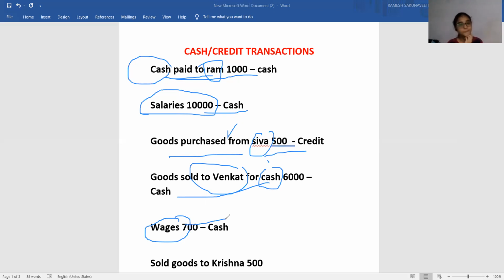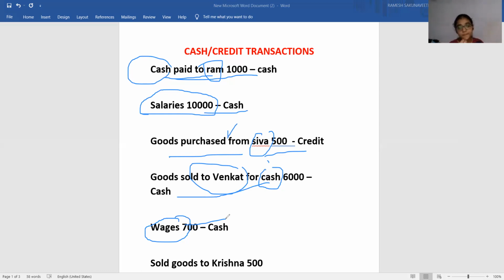So in a sentence, you have to watch carefully whether the word cash is there or not. If cash is there, there is no doubt it is automatically a cash transaction. Again, if only a person's name is there and the word cash is missing, it is a credit transaction normally. If there is no mentioning of any person's name, that is a cash transaction almost.